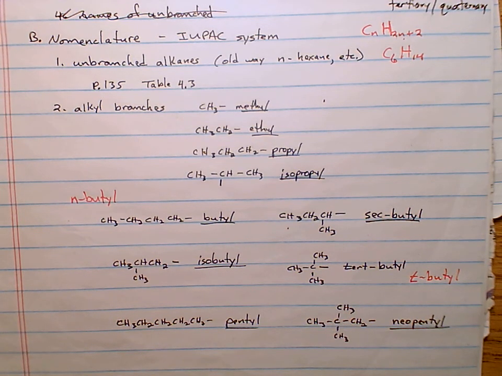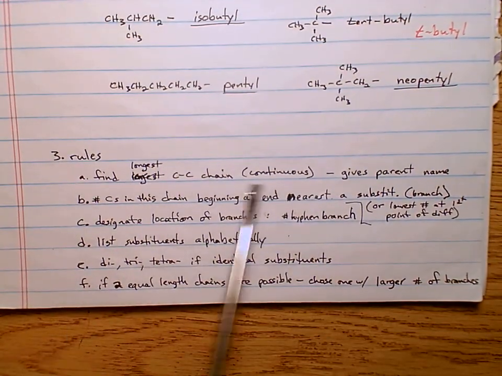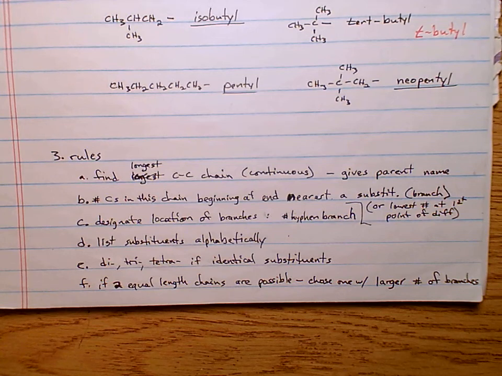Okay, you got those rules memorized yet? Of course you don't. But let's go through naming our molecules. Ooh, it's not even on the page. There's the rules right there. They're in your book also, so don't worry about that. Your book goes through it a little bit more long form. I don't even see the rules just written down in your book, but yeah, they take many pages to go through. There's the basic rules.